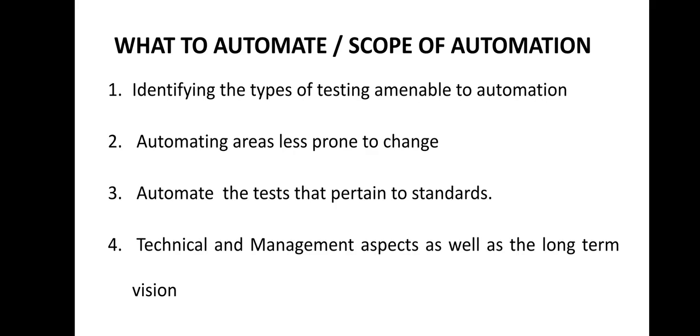So this is the technical and management aspects of your software test automation. After all these things, you will finalize what is to be automated and what is not to be automated, based on the concepts that we have discussed here.